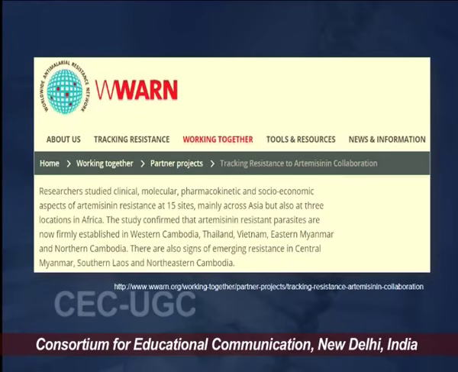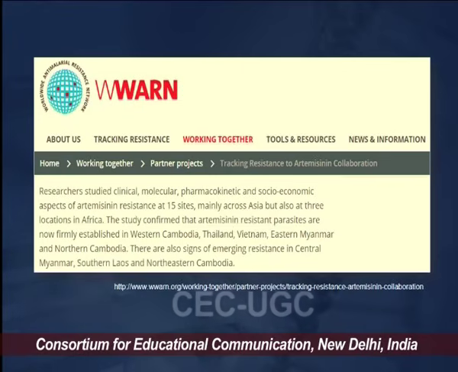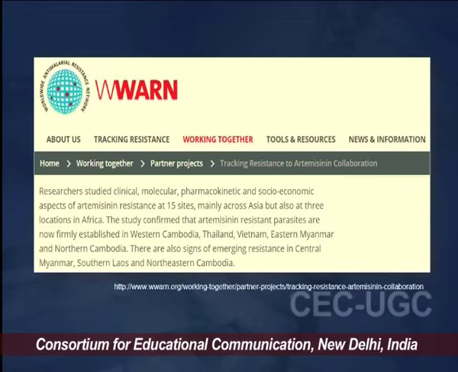So scientists across the globe are working on checking these artemisinin drug resistance reports, and simultaneously they are developing new combination therapies which can replace or supplement these artemisinin combination therapies, ACTs.